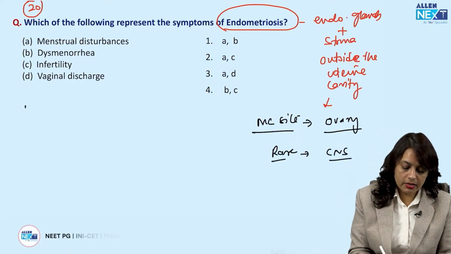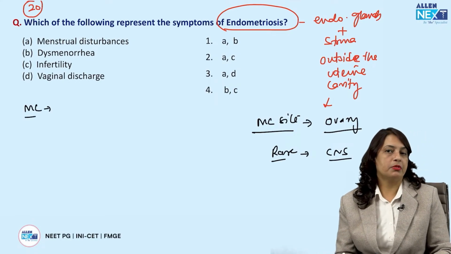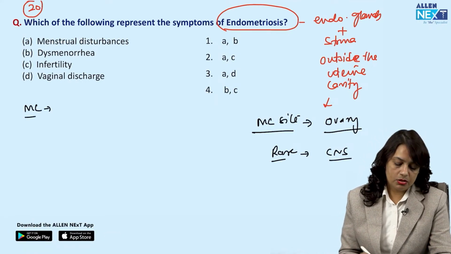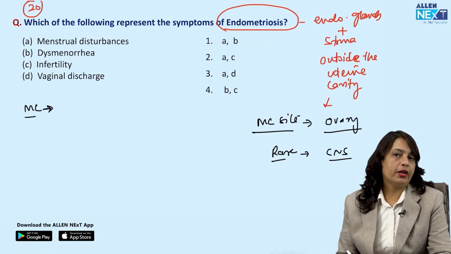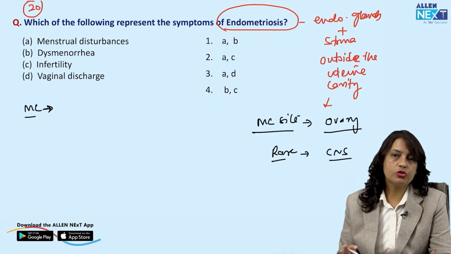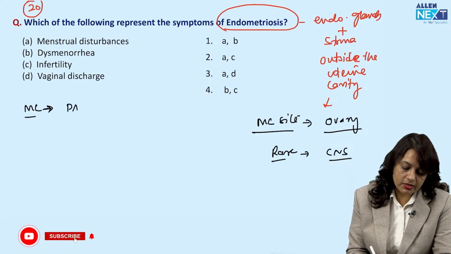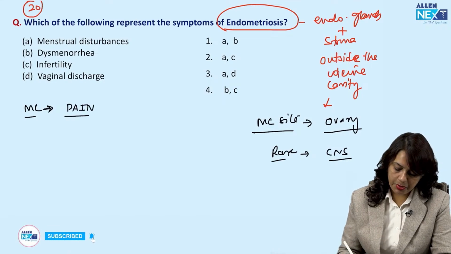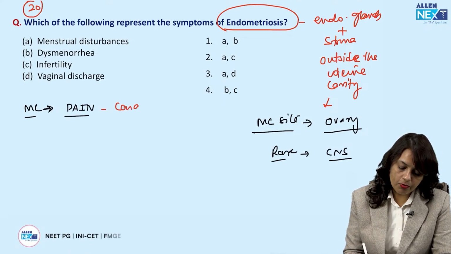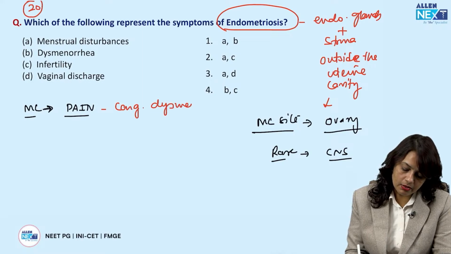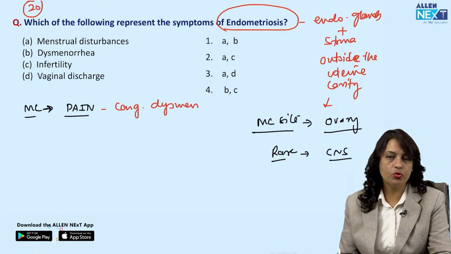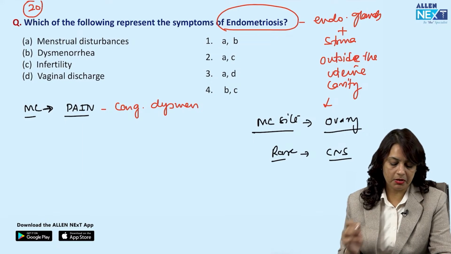Now, what is the most common symptom? Okay, so in endometriosis, the most common symptom is always pain. Pain in the form of congestive dysmenorrhea. So this is the most common presenting symptom.